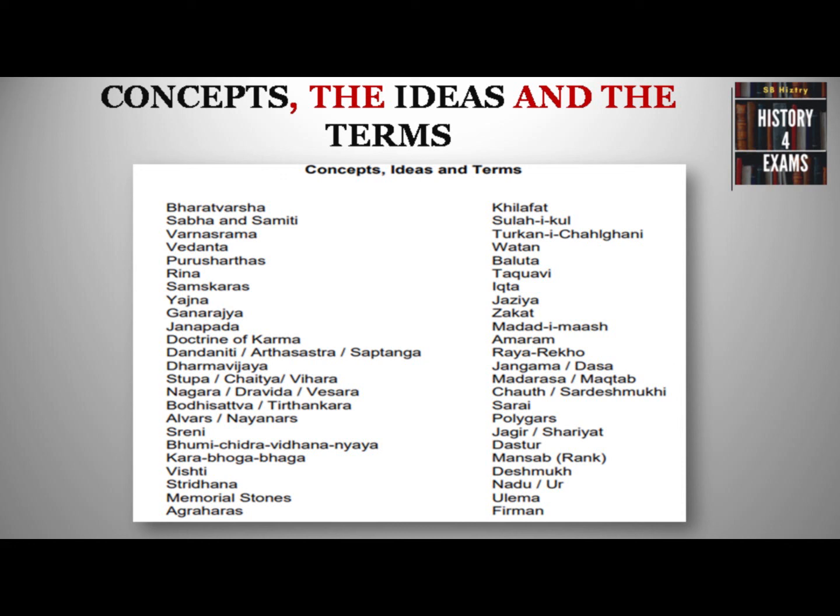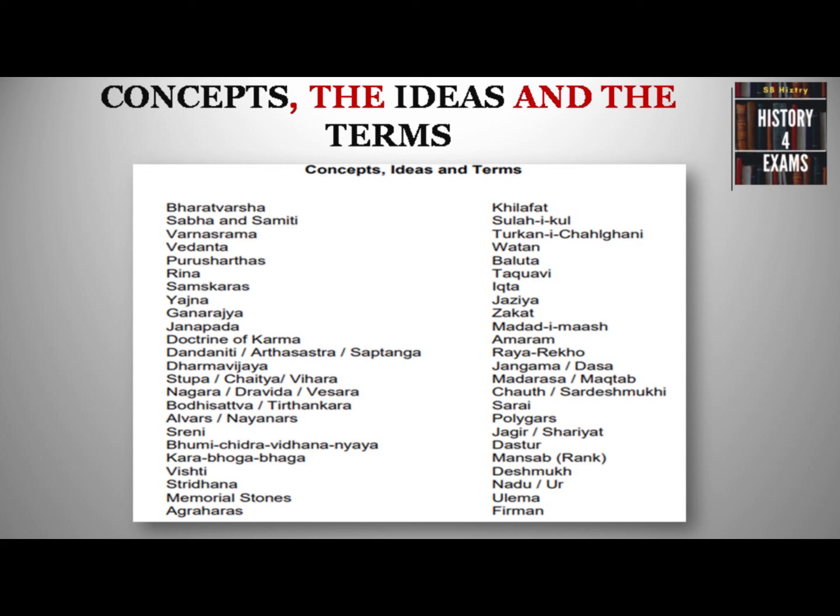There are certain examples given here such as Bharatvarsha, Sabha, Samiti, Varnashrama, Vedanta, Purushartha, Rina, Samskaras, Yajnas, Ganarajya, Janapada, Doctrine of Karma. On the other part we can see Khilafat, Sulh-i-Kul, Turkan-i-Chahalgani, Watan, Baluta, Taqavi, Iqta, Jizya, etc. It is very important to study this part since many questions are asked frequently from this region. More importantly, concept-related and term-related questions are asked from this region. So this part cannot be avoided while you are studying for this examination. The detailed syllabus covering these areas is given in the description box below.